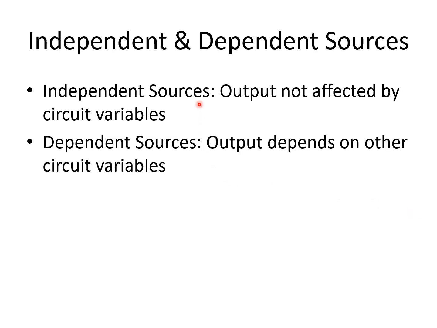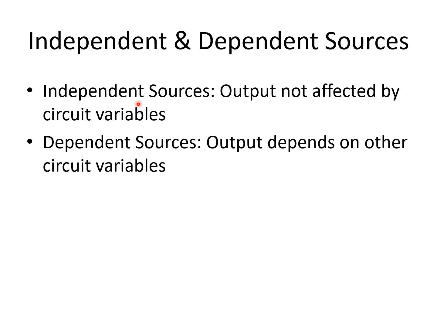Sources are categorized into two, that means independent and dependent sources. Independent sources are those sources whose output is not affected by circuit variables, whereas in case of dependent sources, the output depends on other circuit variables.